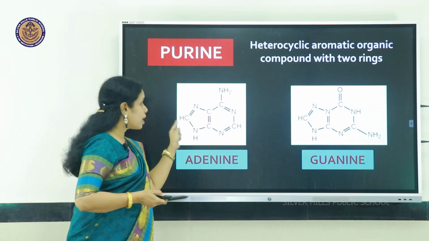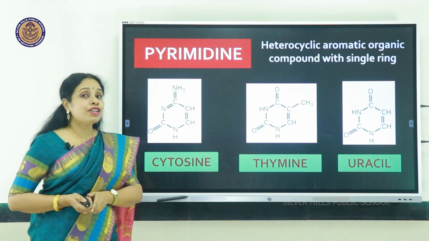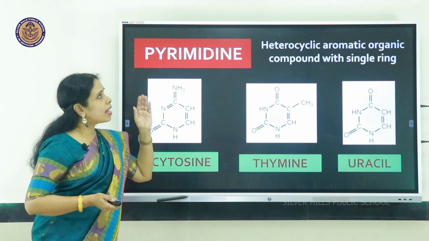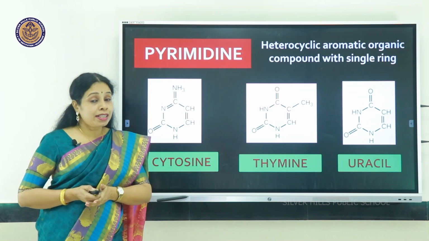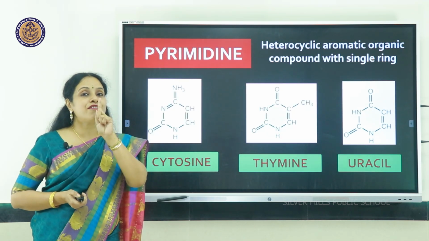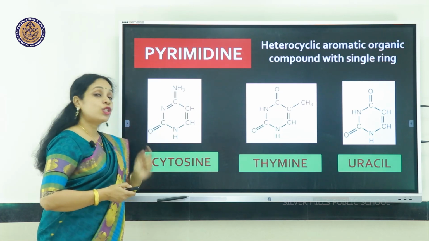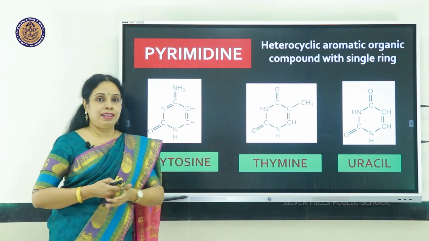Can you see? There are two rings. The other kind of nitrogenous base is called pyrimidine. They are also heterocyclic aromatic organic compounds, but here the difference is they have only one ring, a single ring. So examples, cytosine, thymine and uracil.